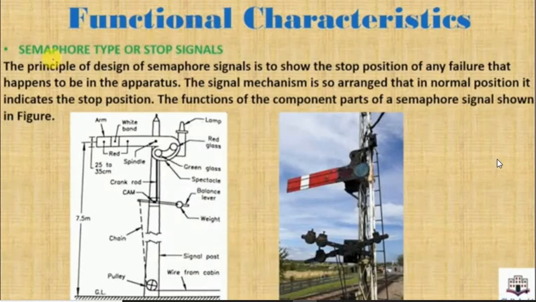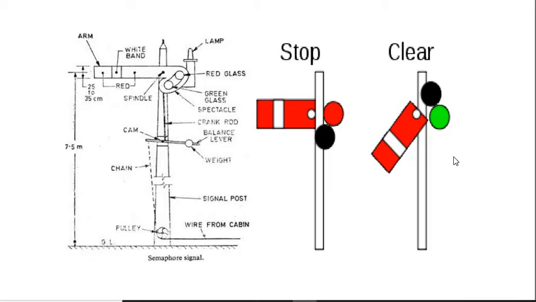Next one is this semaphore. As I told you, this is the normal position, which means stop. This is the downward position, or it may be an upward position also. It means clear. The train can move freely. This is the stop position. The train has to stop here. This is the normal position. This is the clear position.